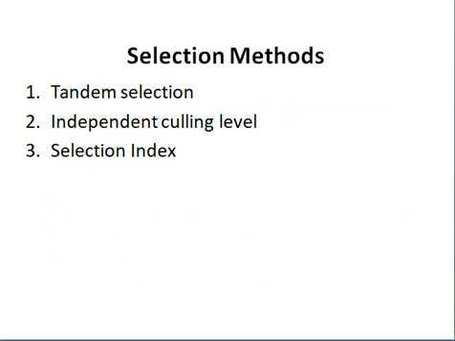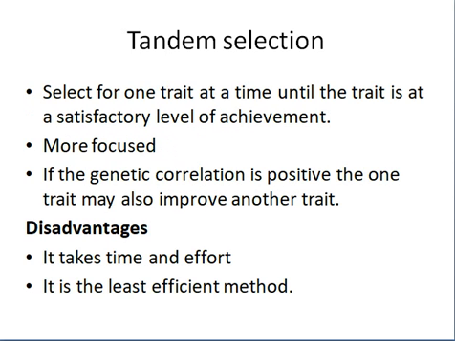So there are selection tools or methods which need to be performed to conduct selection in animals. We usually study three methods: tandem selection, independent culling level, and selection index. Tandem selection: we select one trait at a time. We achieve a maximum target in performance.